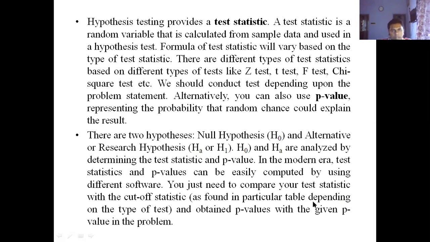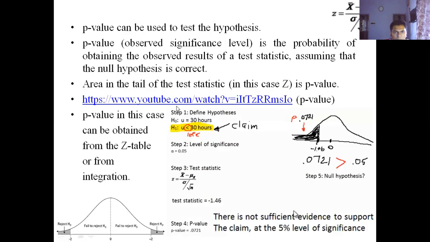So here, when you are proposing some hypothesis, you find out the test statistic and you can compare the test statistic with the tabulated value. Alternatively, you can also compare the p-values. P-values means the probability values. You can also do that to check whether you can reject your null hypothesis or not. The idea will be clear when we deal with some particular problem.